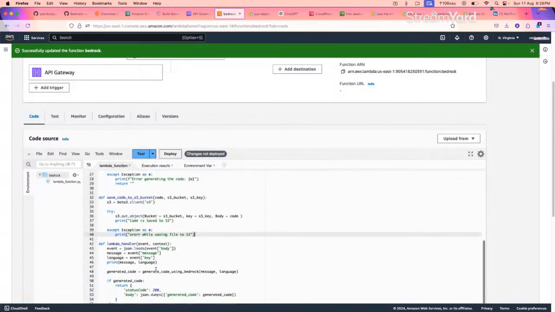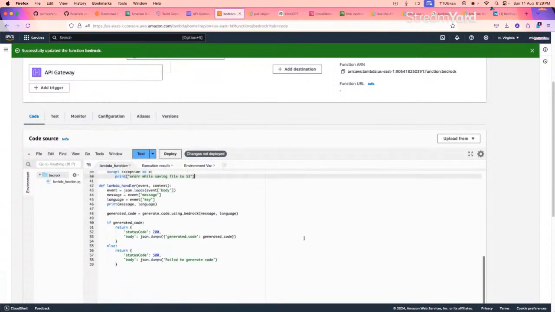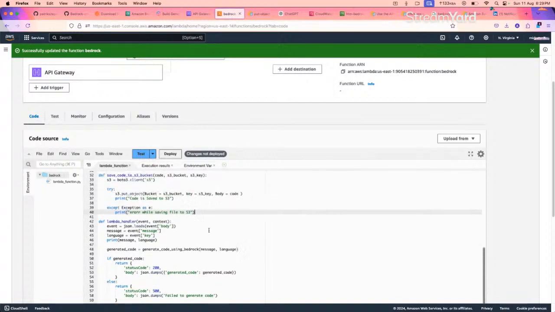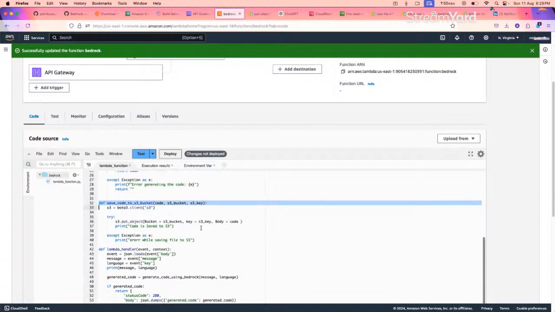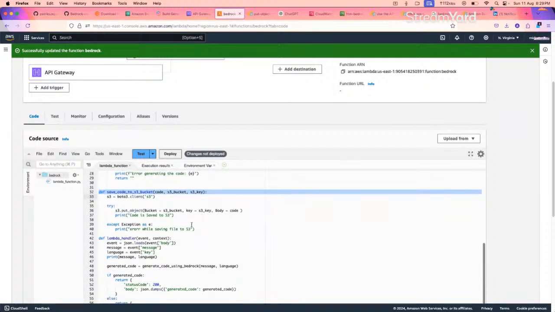This is good. We have our code. This is also good. And this. So now one more thing here. Here what I have given is S3 bucket, but I haven't passed it anywhere. Code part is passed. Even the key is not passed. So while calling this function, I have to pass all these parameters.